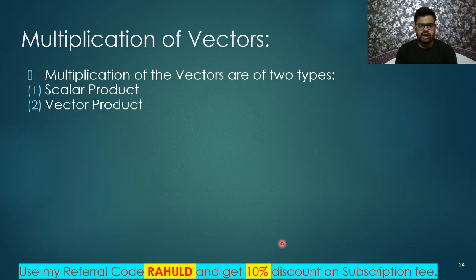Multiplication of vectors. Yeah, that is a very important part of vectors, my dear friends. Multiplication of vectors is of two types: scalar product and vector product. Remember, when we multiply two vectors in such a way that we get the final result as a scalar, this will give only magnitude. So whenever we need magnitude, we will use what? Scalar product. And whenever we need magnitude as well as direction, we will use vector product. Scalar product is also called dot product, and vector product is also called cross product.